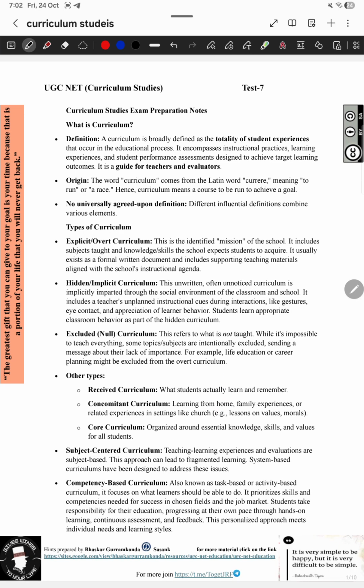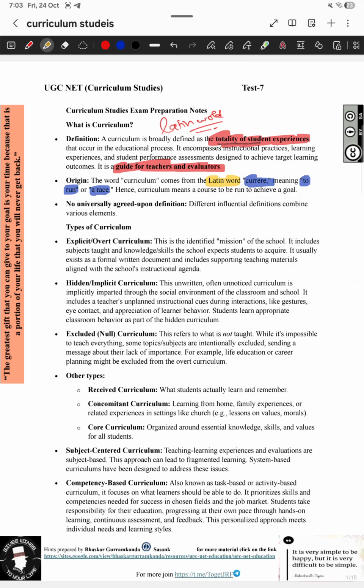The curriculum is a totality of students' experiences. It is a guide for teachers and evaluators. Its origin is very important. Curriculum is derived from a Latin word, cura, which means to run or a race. So curriculum is the totality of student experiences and it is derived from the Latin word.